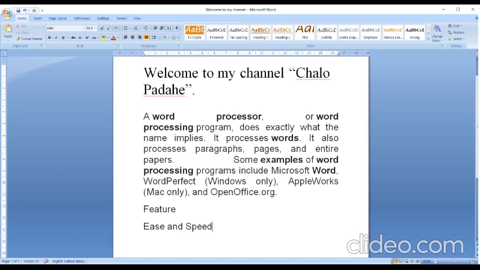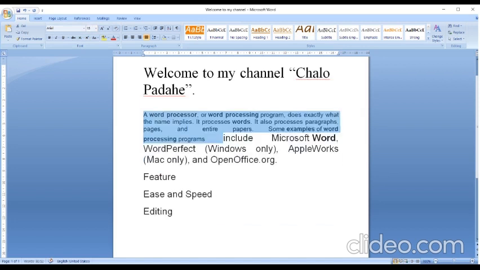Second, you can do editing. Editing means any change you can make. Once I have written something and now I want to remove this space, or increase the font, or decrease the font, this is called editing. So ease and speed means you can do the work very easily and very fast, and editing means you can make the needful changes whatever is required.